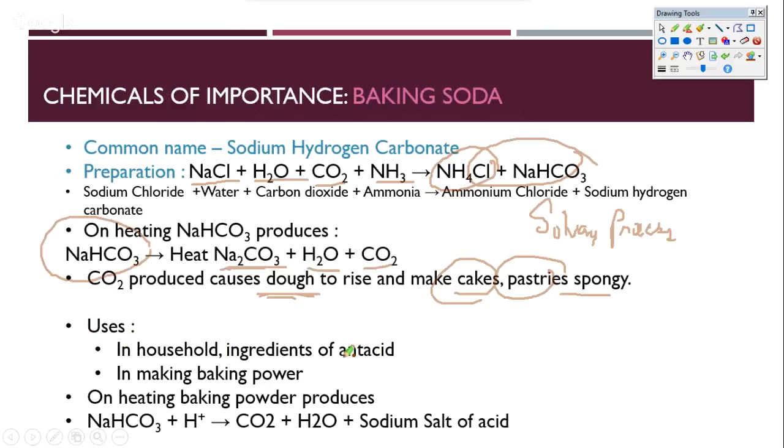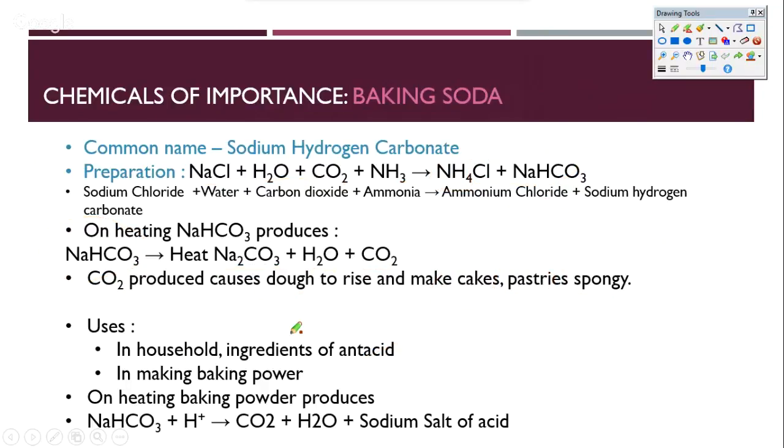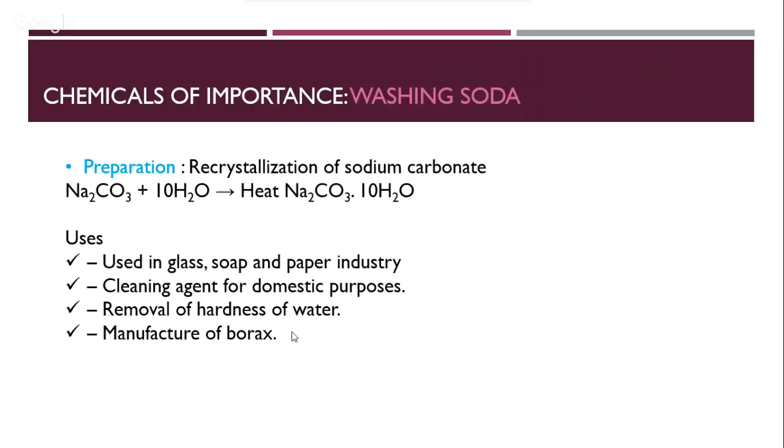We use it as an antacid. I already mentioned to you, very similar to Mg(OH)2, it is also used as an antacid. It's also used in making baking powder, which we are aware of. On heating baking powder, it ends up producing sodium salt, as well as sodium salt of acid, as well as the CO2. So these are different uses of baking soda that we have, and I've just mentioned them shortly in this for your convenience. Now let's go to understand the next compound, which is washing soda.